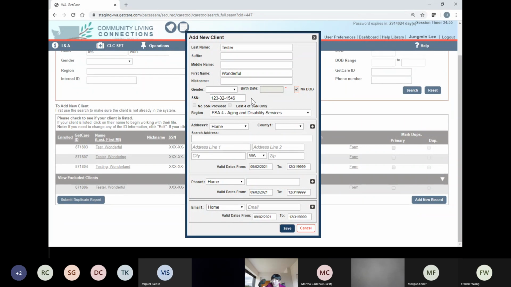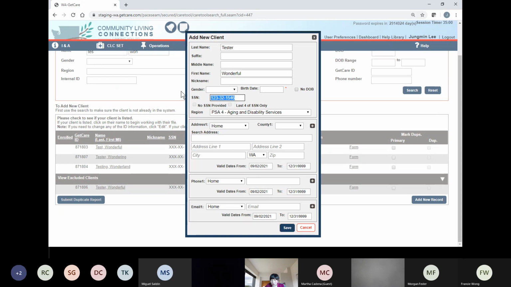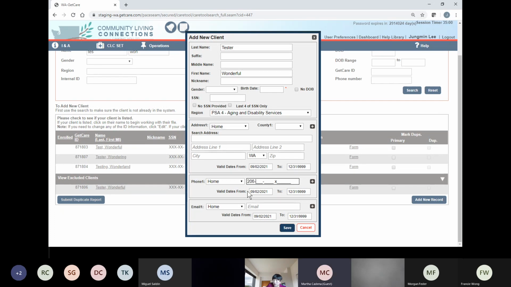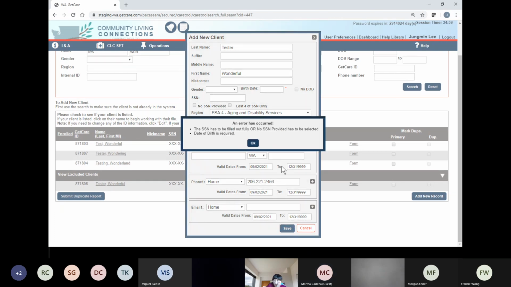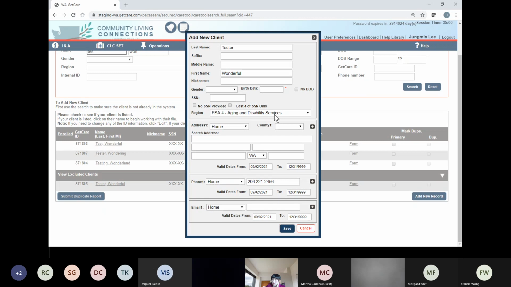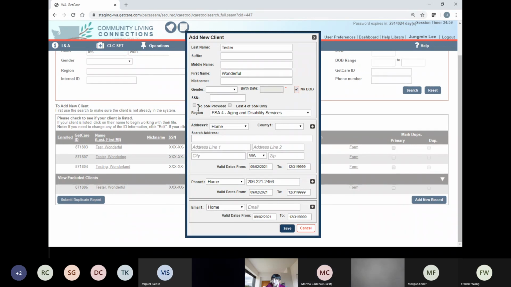Okay, very good. Let's say you don't know the social security number, but you know the phone number. Then you just enter the phone number here. If you try to save, same thing, an error has occurred, and it says the social security number has to be filled out fully, or no social security number provided has to be selected, or date of birth is required. Then you select no date of birth here, and no social security number provided, then you can save a client.